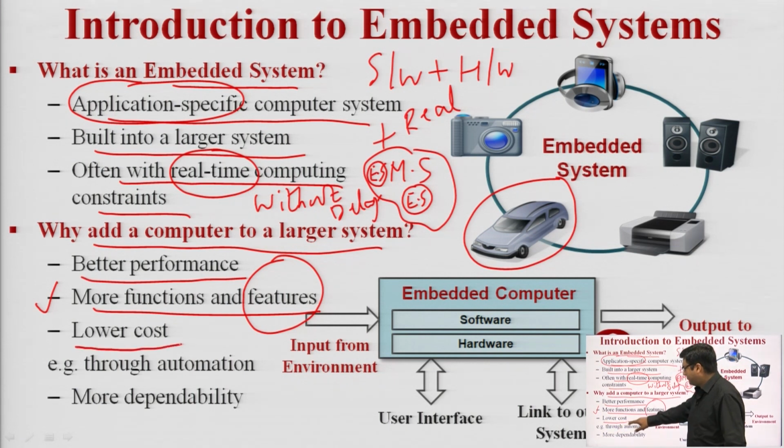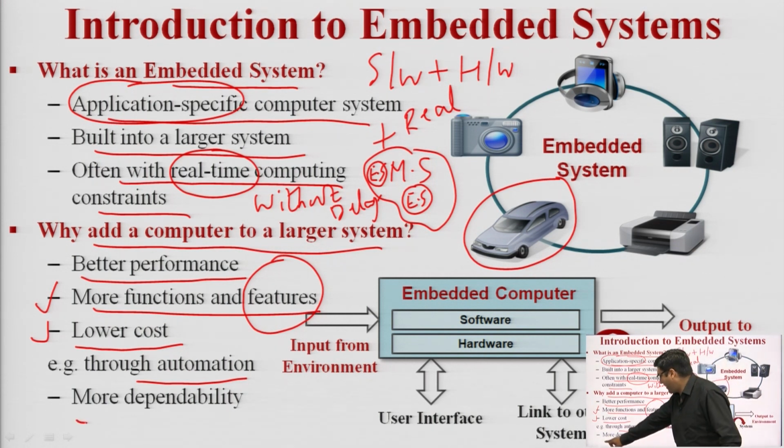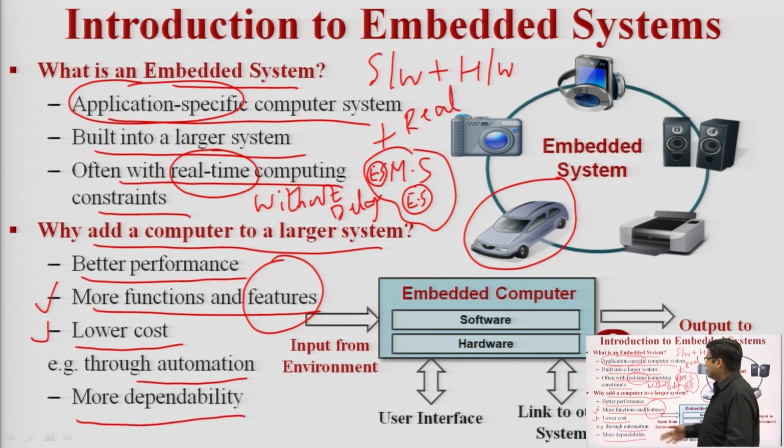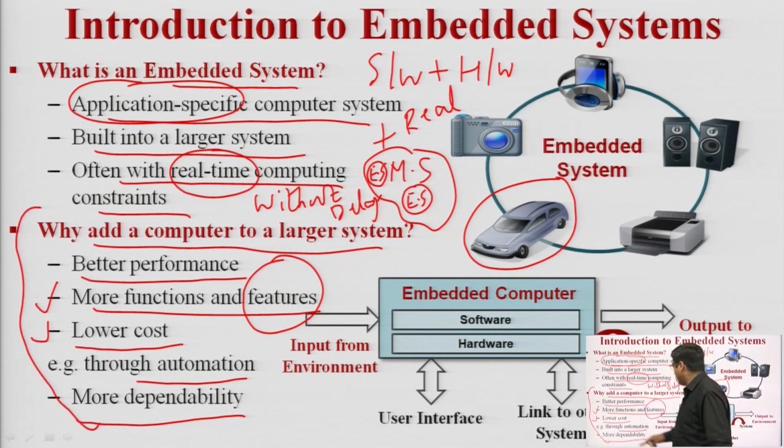It has a lower cost because it is dedicated to one application, and the components are used according to the application. So, it has a lower cost as compared to a general system. For example, through automation, it has a lower cost as compared to other systems, with more dependability and reliability, etc. These are the basic features of embedded system.